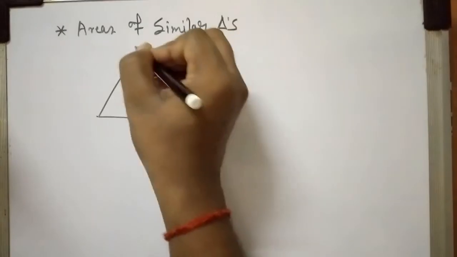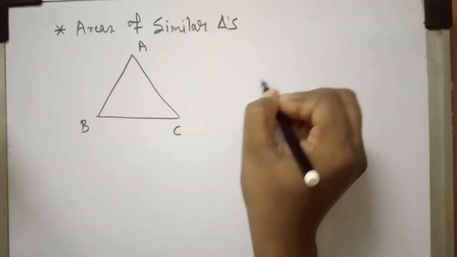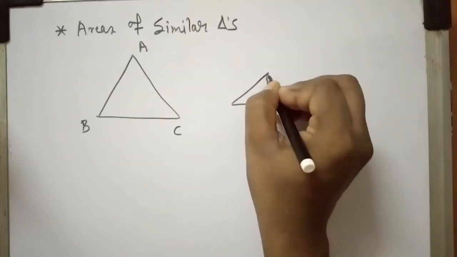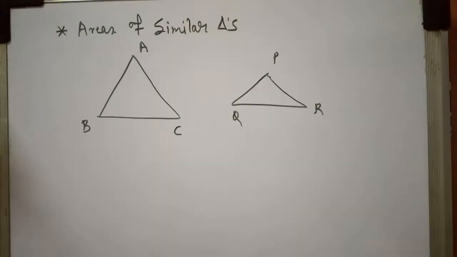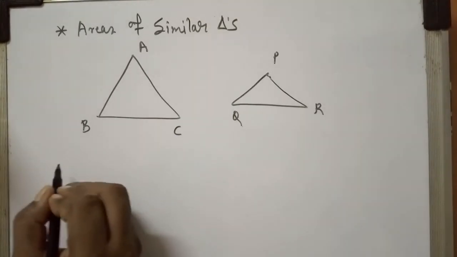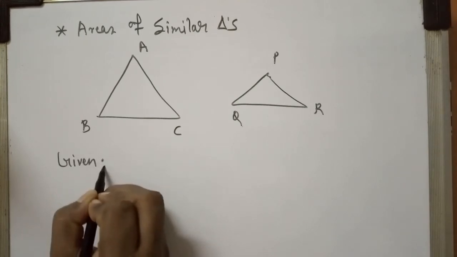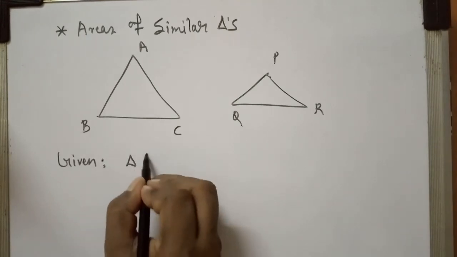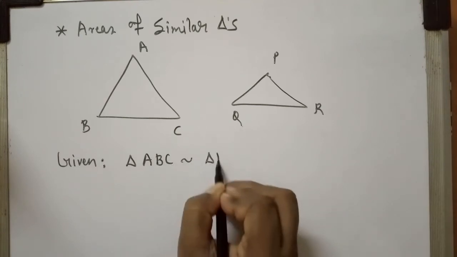First triangle is ABC. Second triangle is PQR. So as per this statement, what is given to us, let me write in the given part. It is given that triangle ABC is similar to triangle PQR.